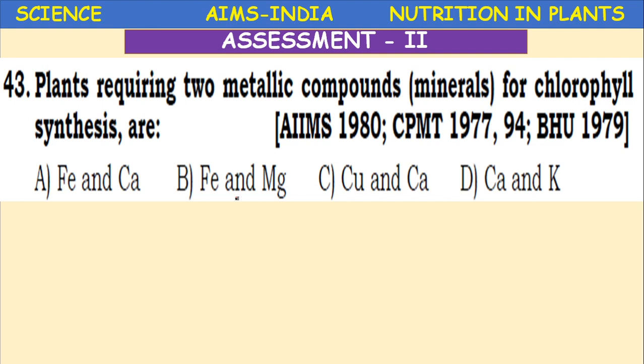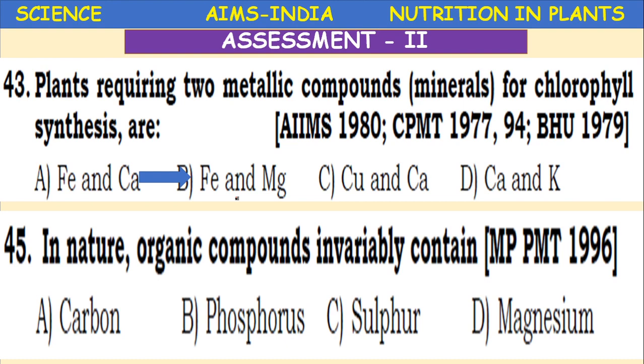Plants require two metallic compounds or minerals for chlorophyll synthesis, once again magnesium and iron. Calcium, copper and potassium are not. Only the combination of magnesium and iron is required for chlorophyll synthesis.